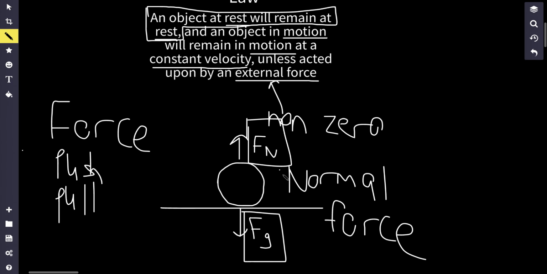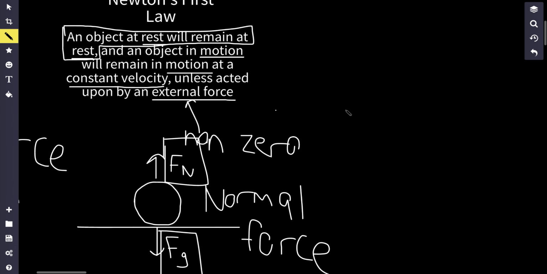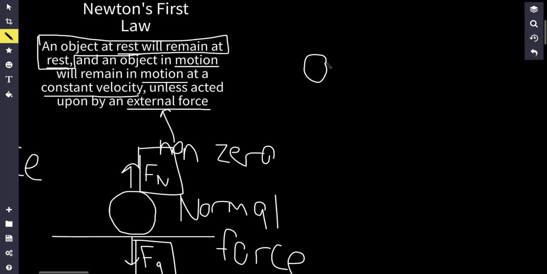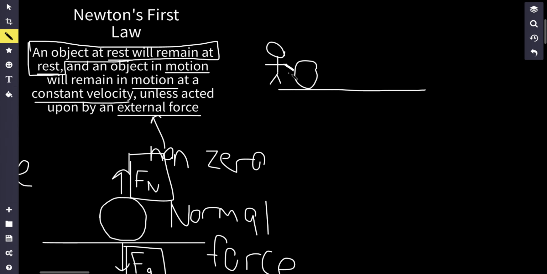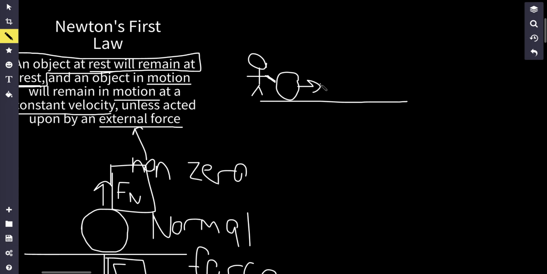Now we're going to focus on the second part. An object in motion will remain in motion at a constant velocity unless acted upon by an external force. So let's say I have a ball, once again, and I push the ball. Now, realistically, what's going to happen? If you think intuitively, what do you think will happen? Well, the ball is first going to accelerate. It's going to keep gaining speed in a certain direction, but then it's going to come to a stop.